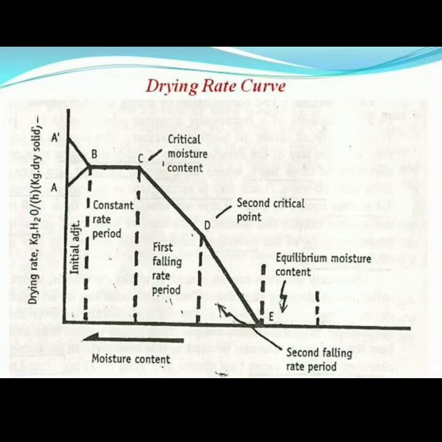The first zone is the initial adjustment zone, the second is the constant rate period, the third is the critical moisture content, the fourth is the first falling rate period, then the second critical point, then the second falling rate period, and the last one is the equilibrium moisture content. We will discuss them one by one.